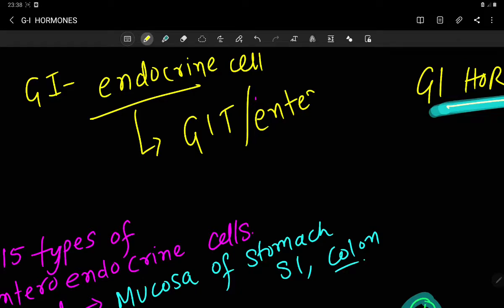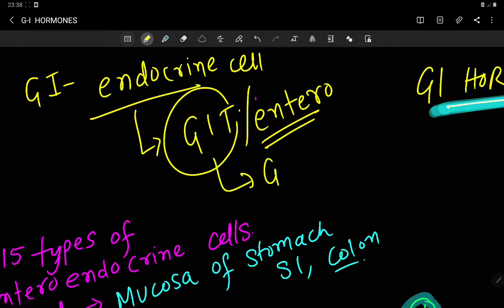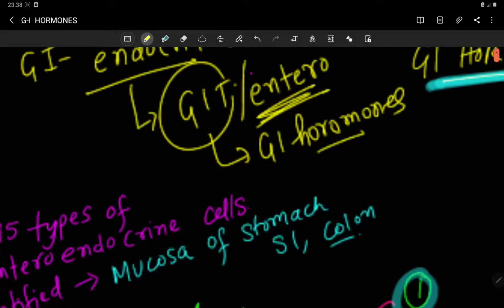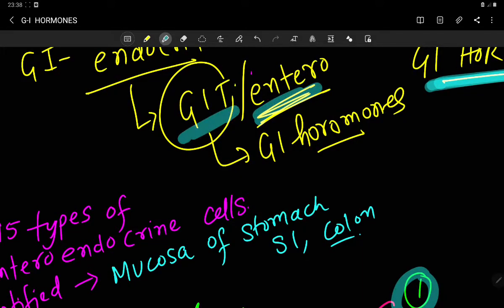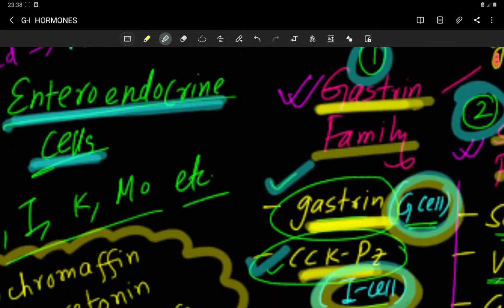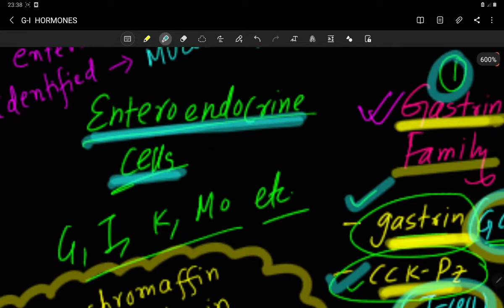The entero term is related to your gastrointestinal tract. For example, the cell of the intestine is called an enterocyte. So the cells of the GIT which secrete your GI hormones are called enteroendocrine cells. Entero is related to your GIT, and endocrine cells secrete hormones.